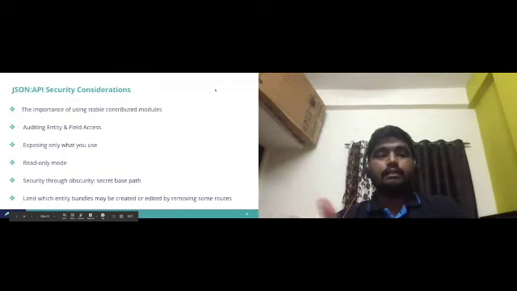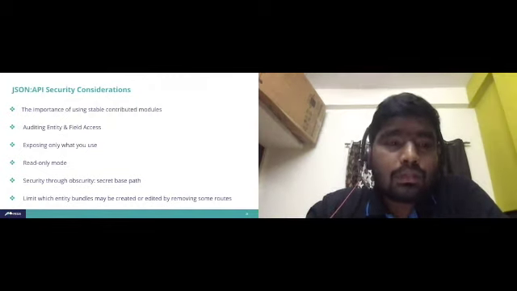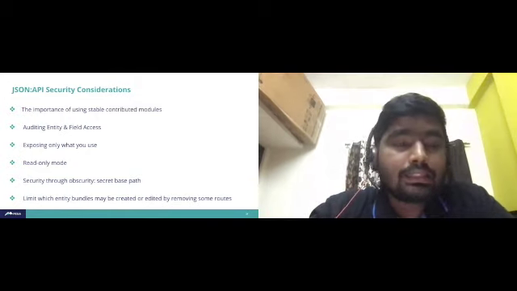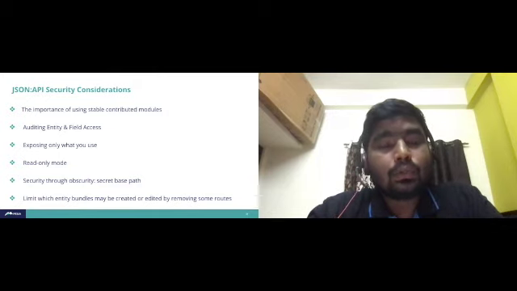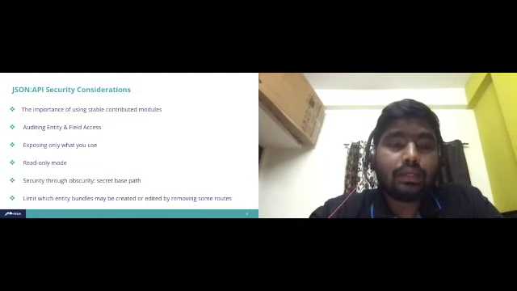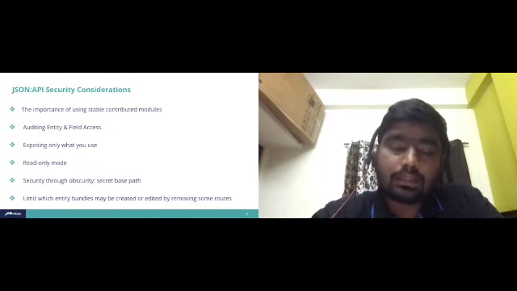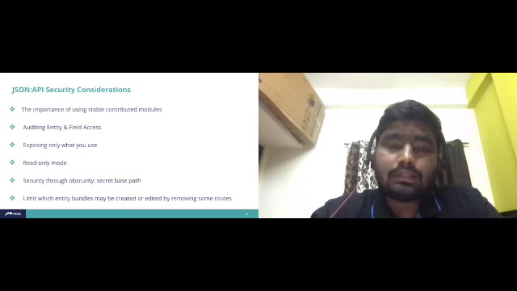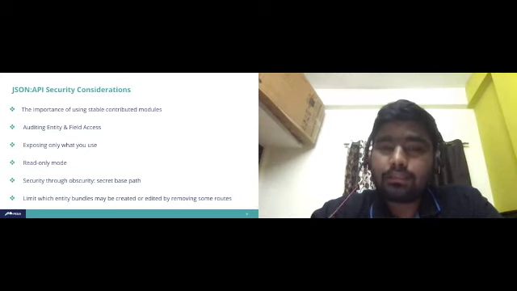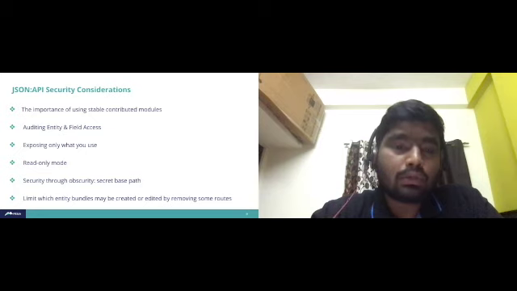JSON API security considerations. Mainly, JSON API respects all the Drupal core security measures. It's not adding any additional things on top, and it's not bypassing any existing permissions like field or entity access permissions. It will always respect the Drupal core permission system and all its features. Also, there is the importance of using stable contributed modules. If you are working in a Drupal system, everywhere we need to check whether the module is stable or not, and if there are any security patches we need to keep up to date.